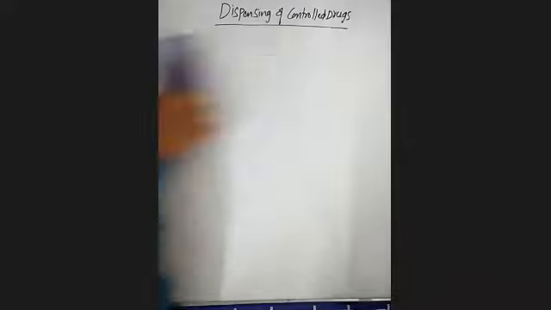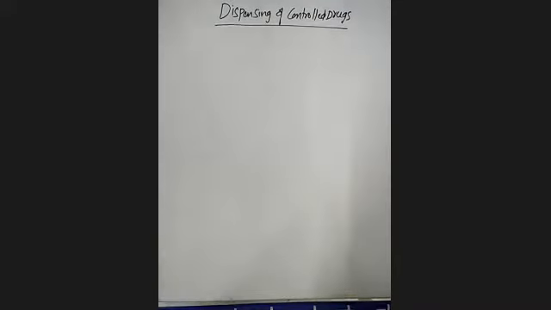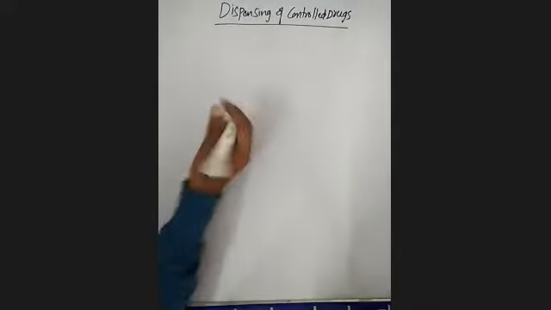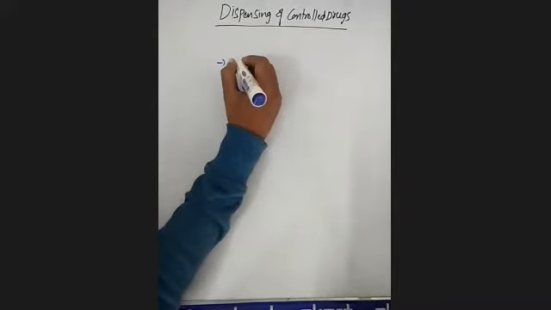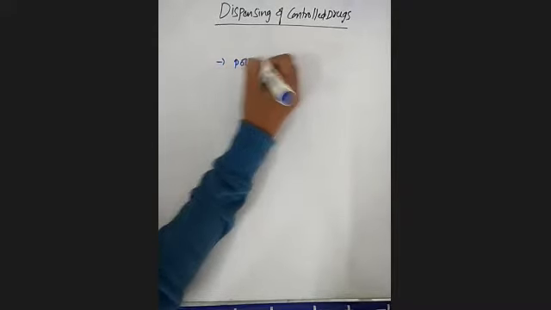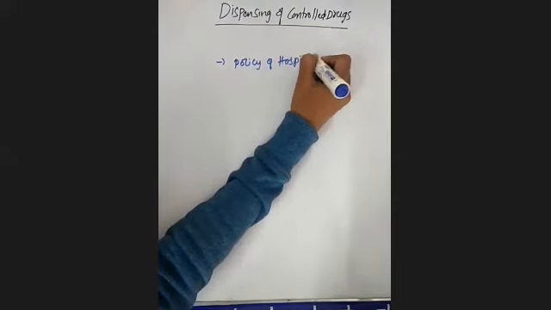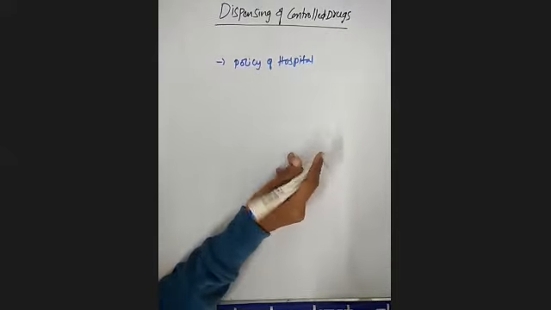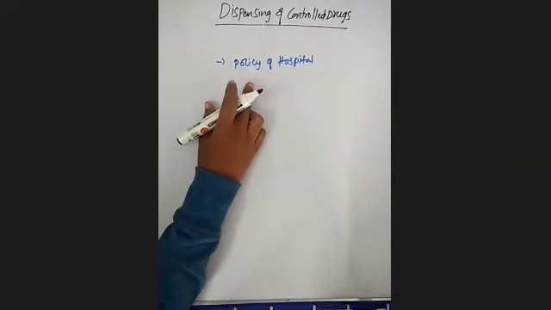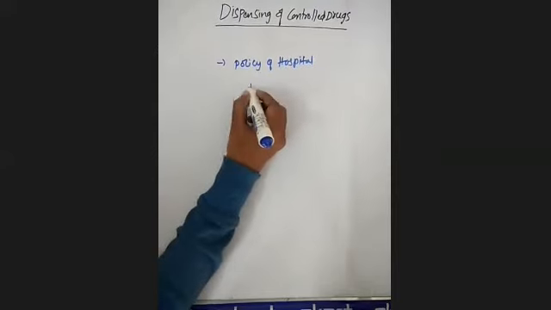Charges for narcotic and psychotropic substances mainly depend upon the policy of the hospital.